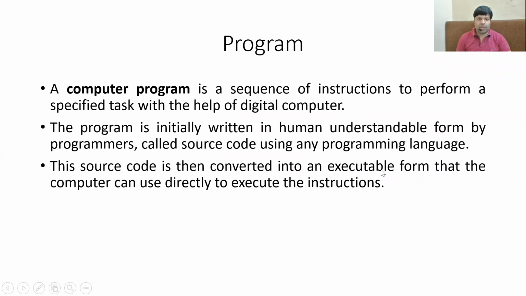Now, what is a program? A program is a sequence of instructions to perform a specified task with the help of a digital computer. A program is initially written in a human understandable form, which is called the source code of any programming language. This source code is then converted into an executable form that the computer can directly execute.